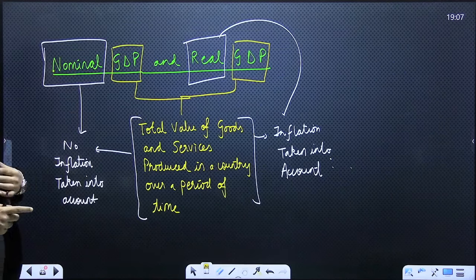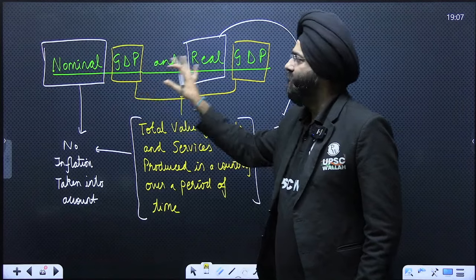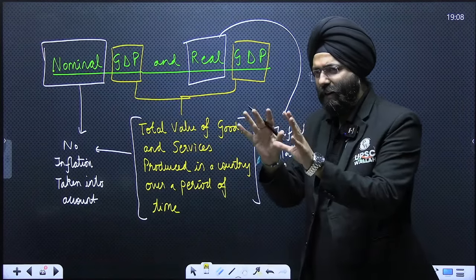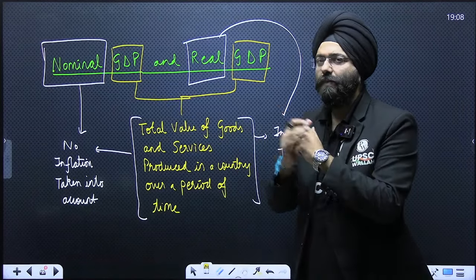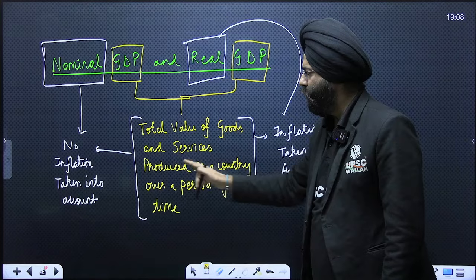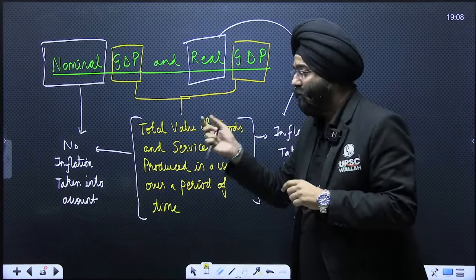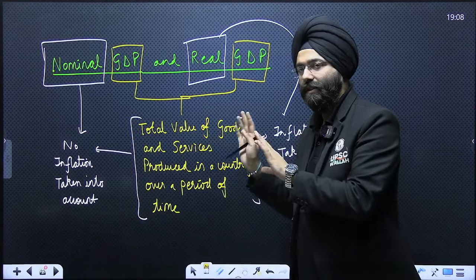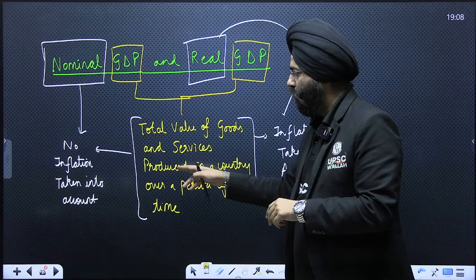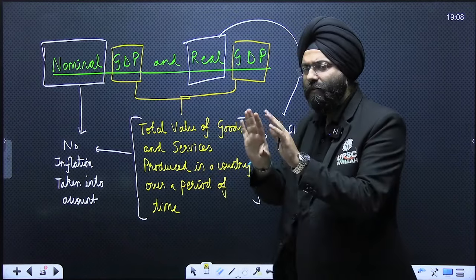Now, along with it, there are certain words that are mentioned over here. Nominal GDP and real GDP. So please understand, when I use the word GDP, what does the word GDP mean? GDP is the total value of the goods and services produced in a country over a period of time, let us say 1 year. This is a simple definition of GDP.